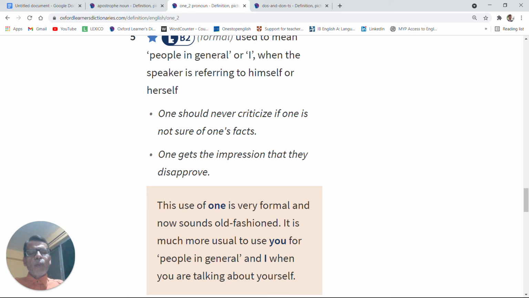So, one simple personal pronoun, one's facts. One's is the possessive form of the pronoun one. And it is important to remember that among all personal pronouns, one is the only pronoun which is used with an apostrophe to denote its possessive form.